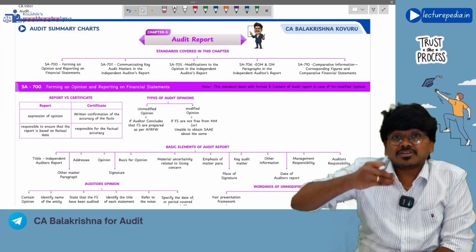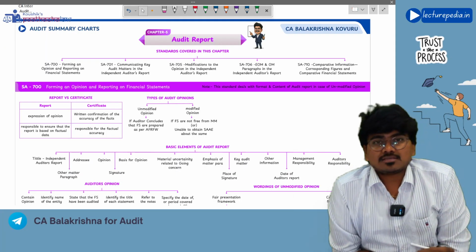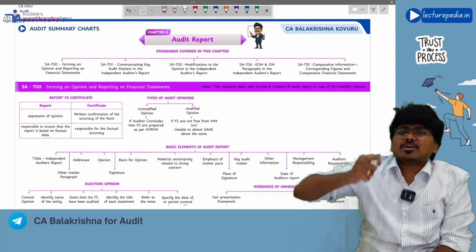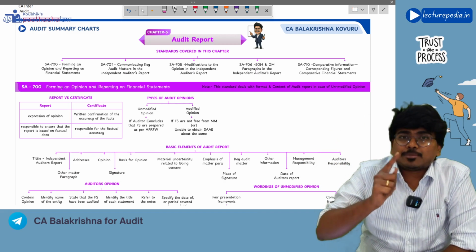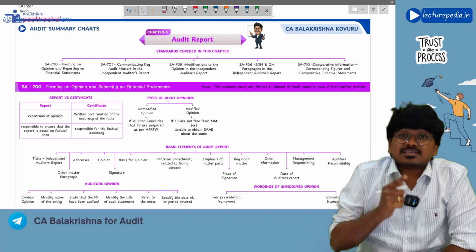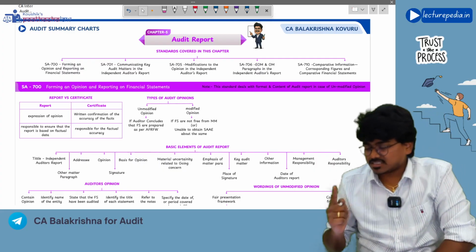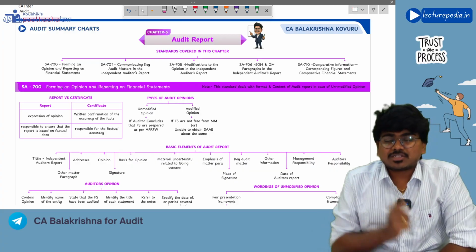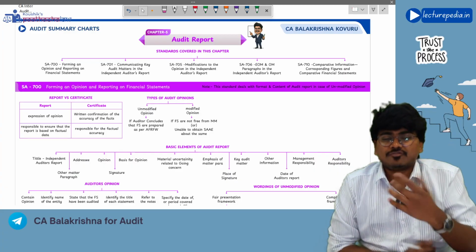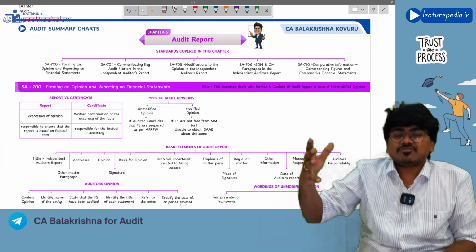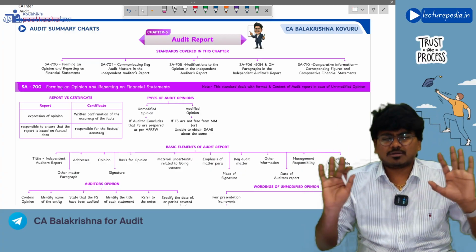So if you are giving an unmodified opinion, that is a clean opinion, then the format will be dealt with by SA-700. Let's say you are giving a modified opinion, either qualified, adverse, or disclaimer, then the format of the audit report will be dealt with by SA-705. Correct or not? So both SA-700 and 705 deal with formats of the audit report, but SA-700 with respect to format in case of unmodified opinion, whereas SA-705 with respect to format of the audit report in case of modified opinion. However, both the formats will be the same only.